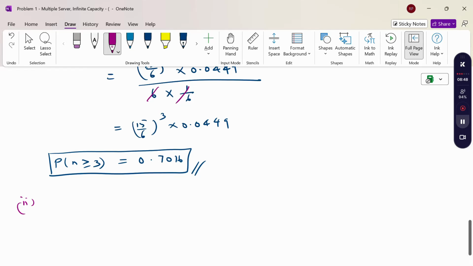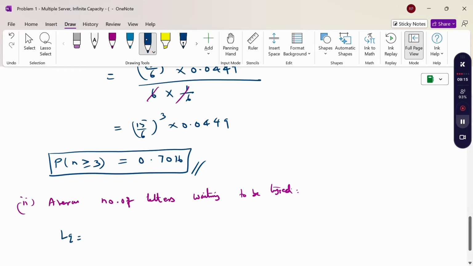So the problem is the average number of letters waiting to be typed. Therefore this is LQ, because L is the number of letters, and waiting to be typed is Q, so LQ.